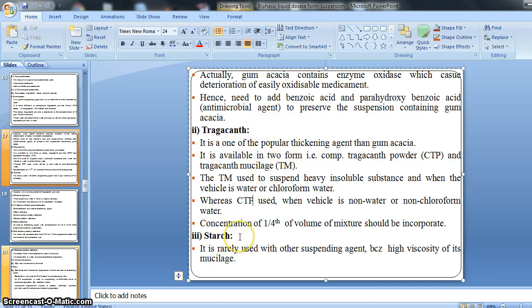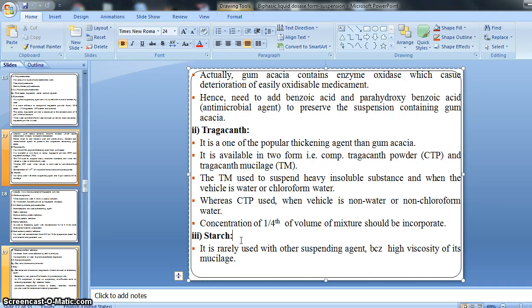Our third example from the natural polysaccharides is starch. The main source of starch is potato. We get starch from the potato.